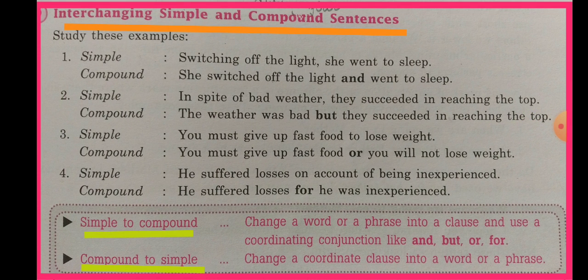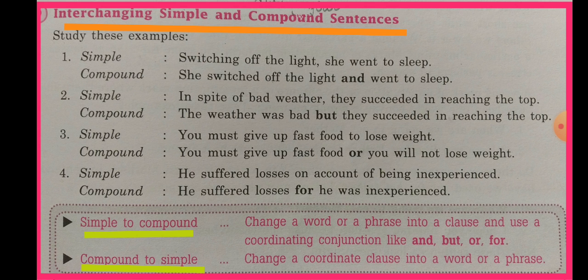Now simple to compound. Compound means a sentence in which we have two statements of equal rank, and those two statements are joined by a coordinating conjunction. This is the difference between complex and compound. In a complex sentence we have a subordinating conjunction, and in a compound sentence we have a coordinating conjunction.